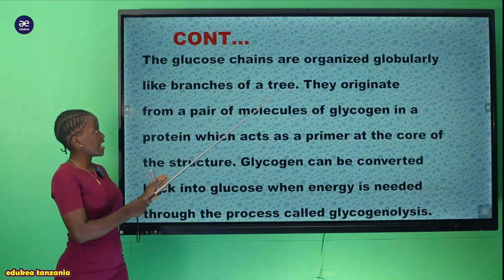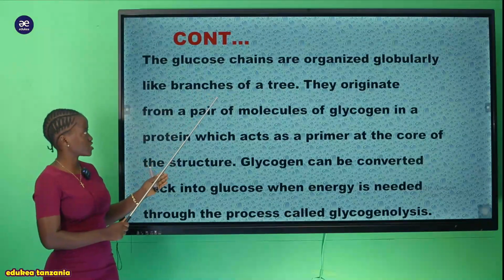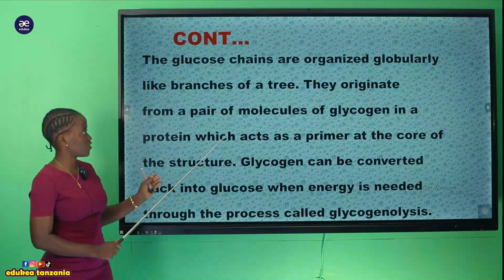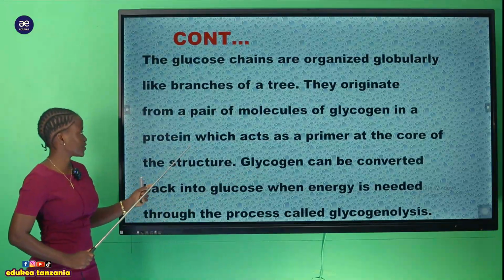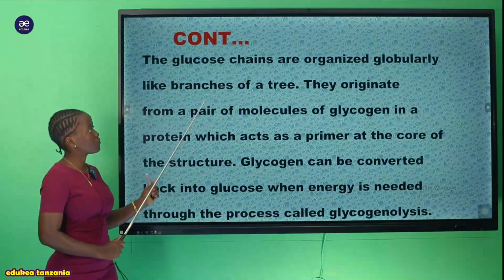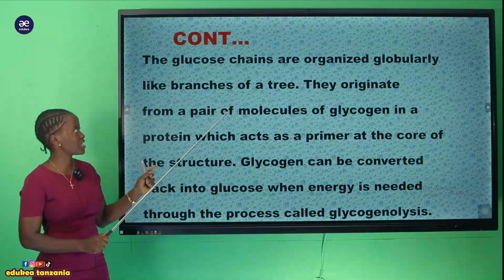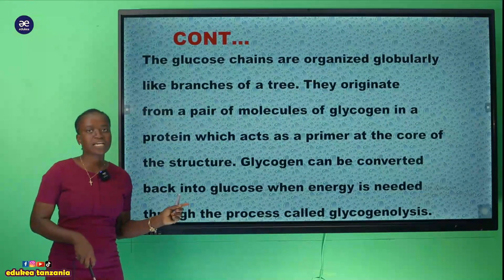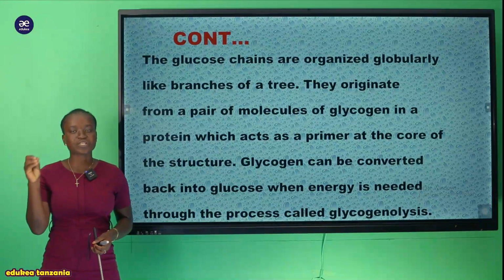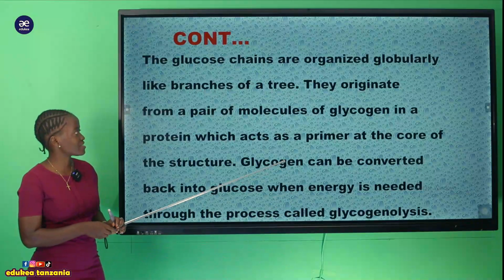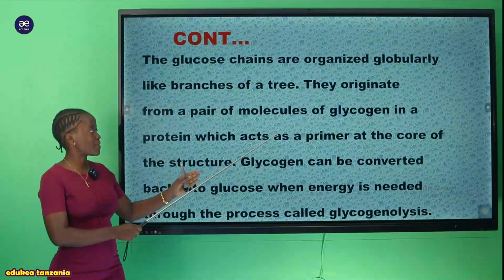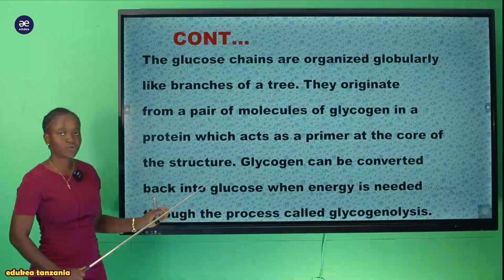So the glucose chains are organized globularly like branches of a tree. So they originate from the pair of molecules of a glycogen in a protein which acts as a primer at the core of the structure. Kwa maana kwamba hii glucose chain is organized as a globularly branched tree. When we say branched tree, kwa maana kwamba inakuwa na matawi mengi sana, yani ile glucose ambayo ipo ndani ya glycogen. And now here you can see it originates from the pair of molecules of a glycogen in a protein which acts as a primer at the core structure of the glucose.